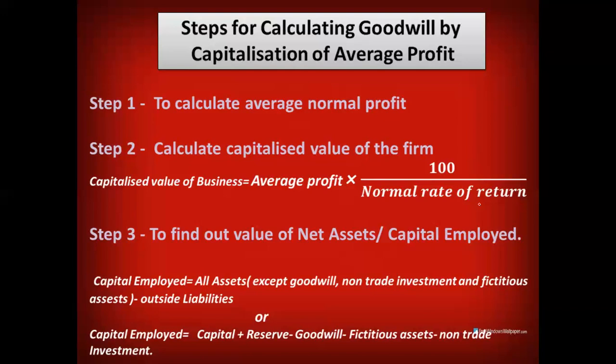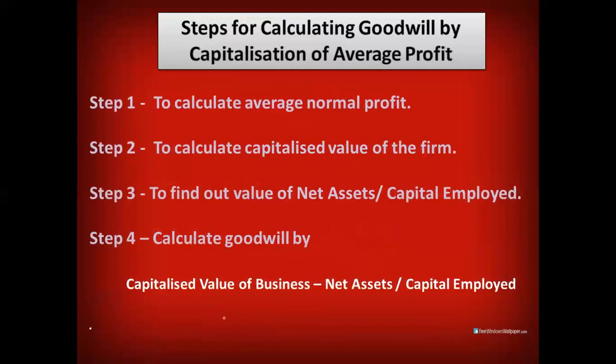In step 3, we'll find out net assets or capital employed. The formulas are there. We have already discussed there are two approaches, asset side approach and liability side approach. So you may use any approach depending on the information shared in the question. So the third step is to calculate net assets and capital employed. Now the next step, step 4, is to calculate goodwill.